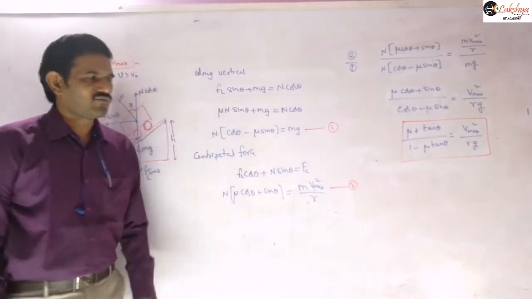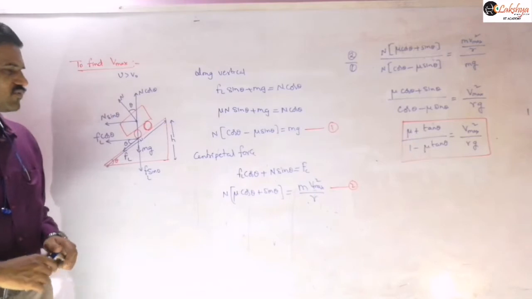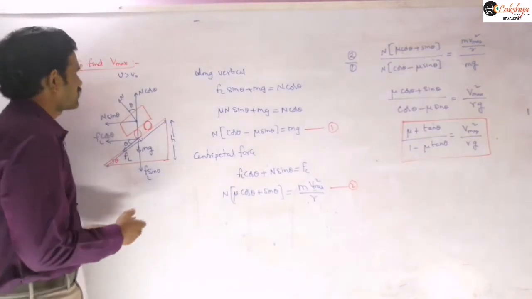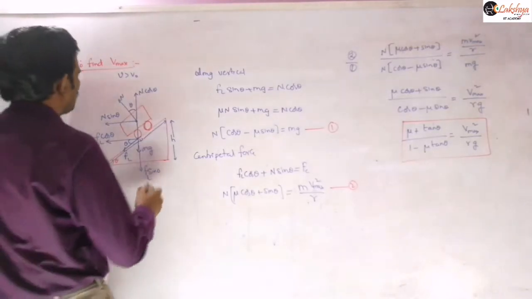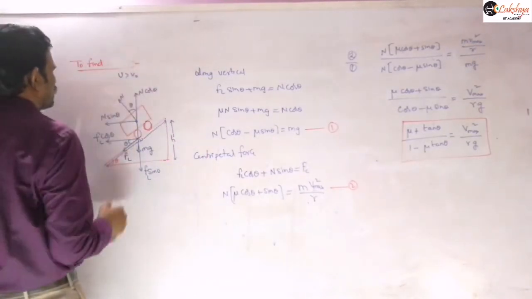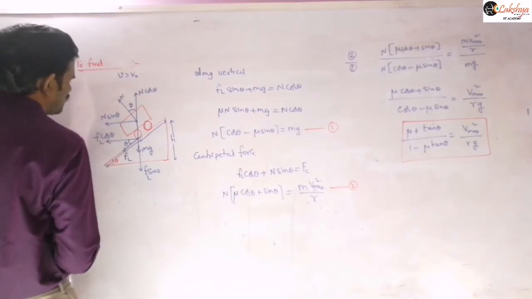Now, in a similar way, we can write an expression for the minimum velocity also. I will just explain how to derive that expression.